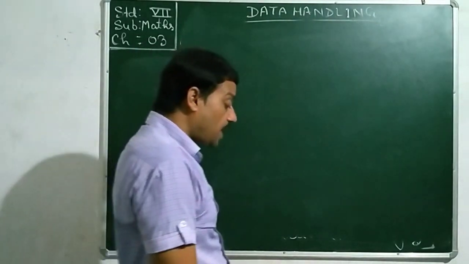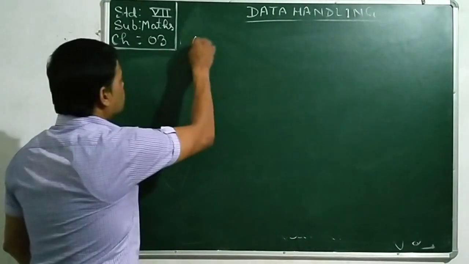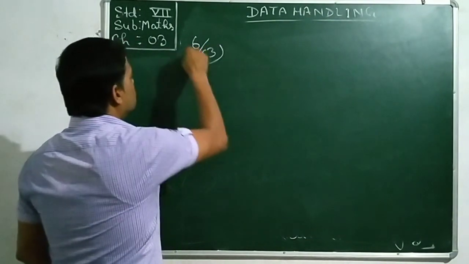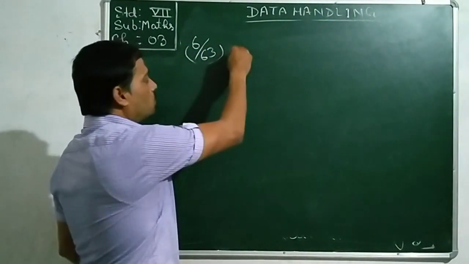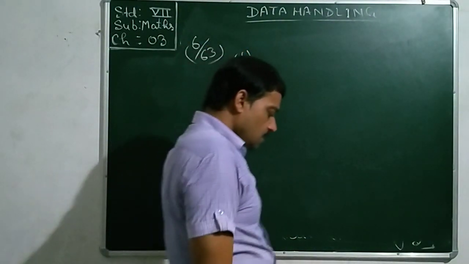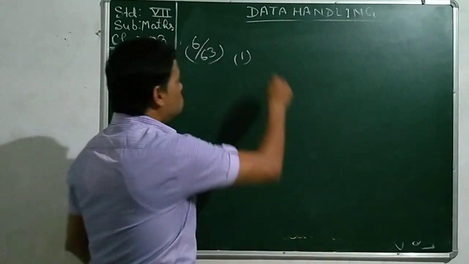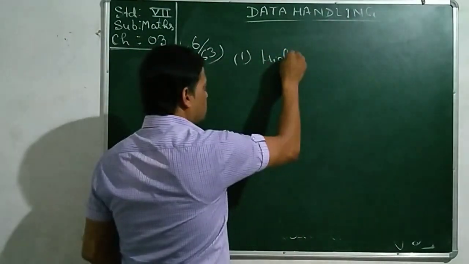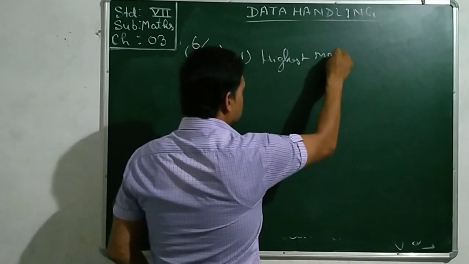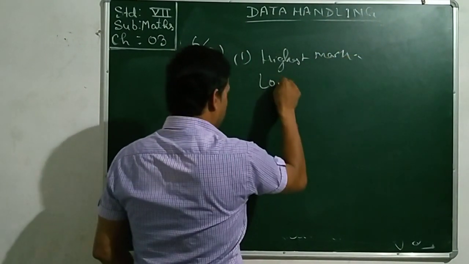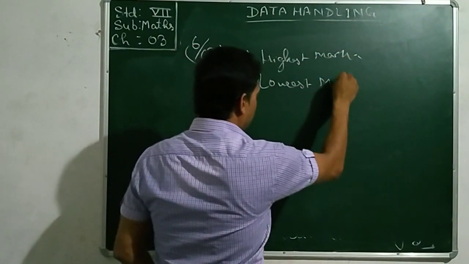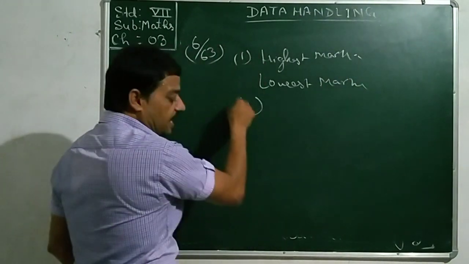We need to find out the highest and lowest. I don't think you need my help for that. Highest marks you will write yourself, lowest marks you will write yourself.